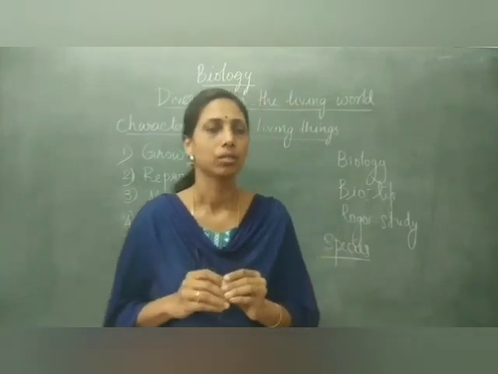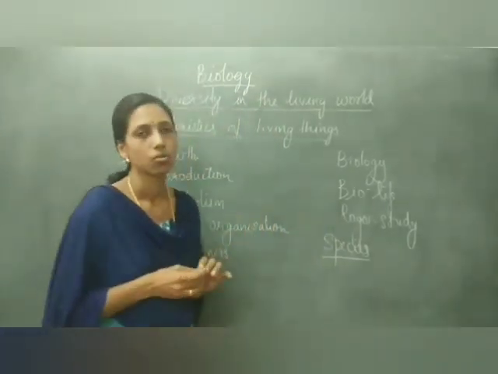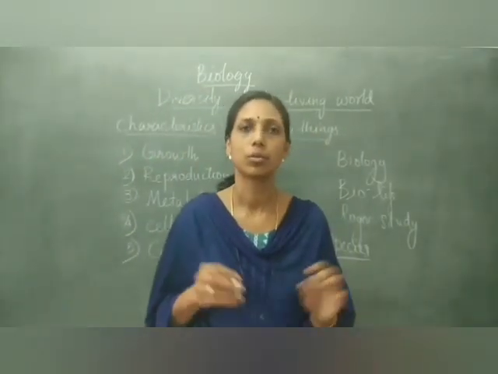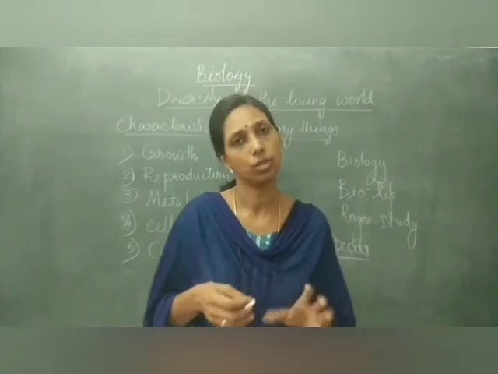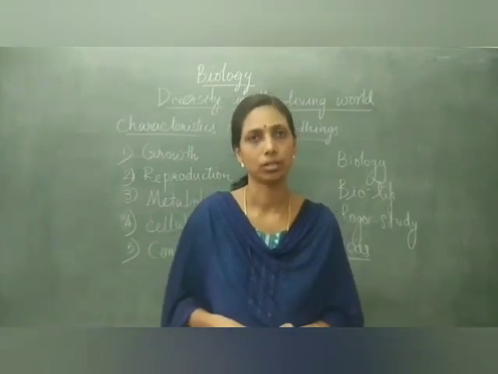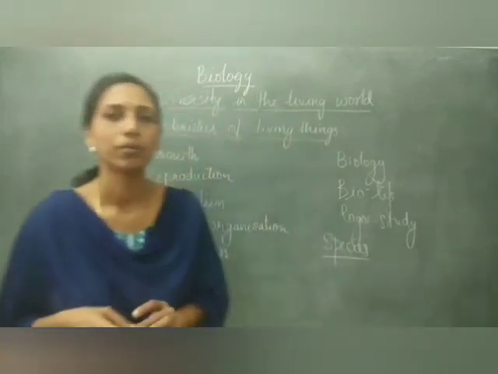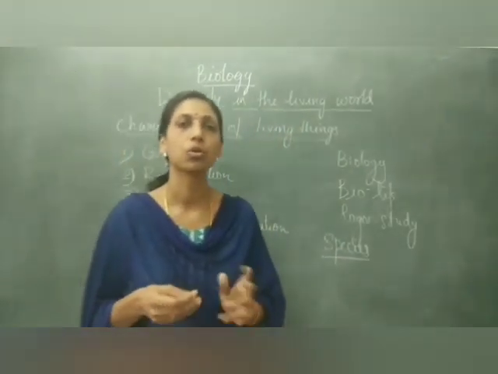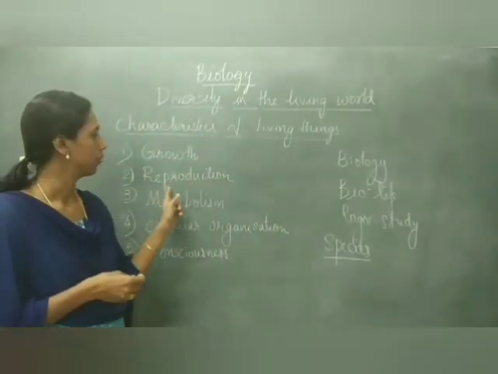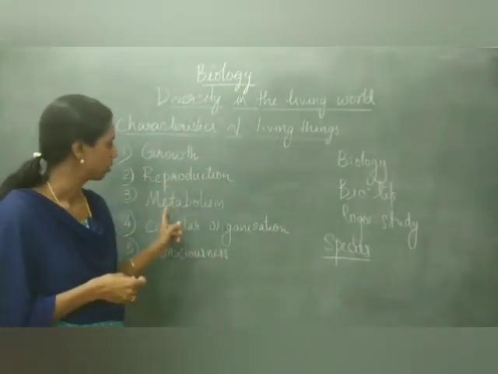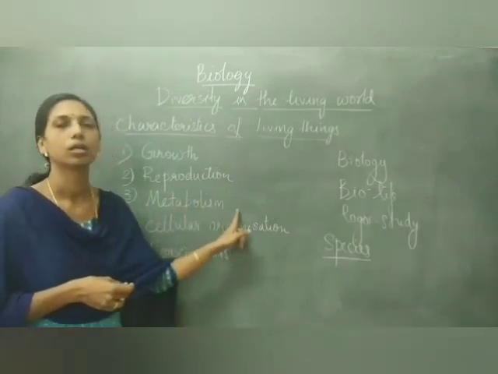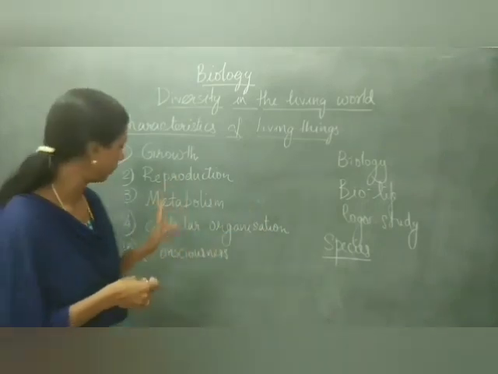So we'll begin with the topic characteristics of living things. You have studied in your lower classes about the characteristics of living things, and how they differ from non-living things. You know, all living things show growth. Living things reproduce. They have metabolism, that is, many chemical reactions are going on in the body.